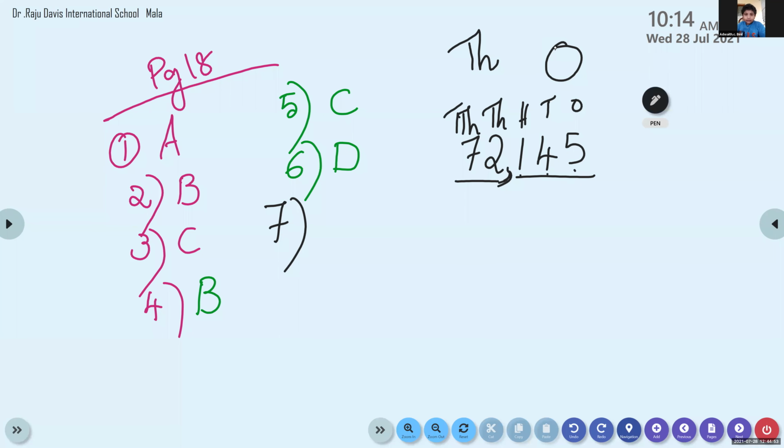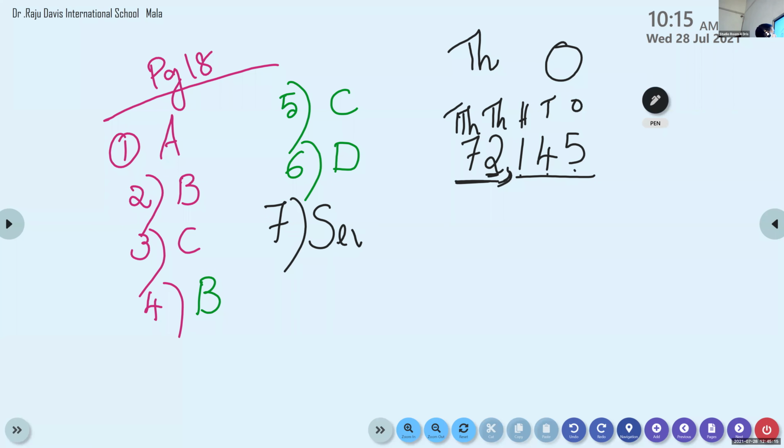Look here, 7 and what is that? This number? 72. 72,000. Very good. 145. Very good. So children, write the answer without any spelling mistake.